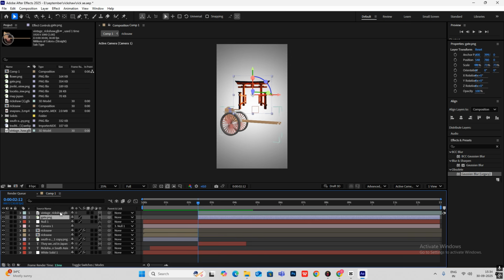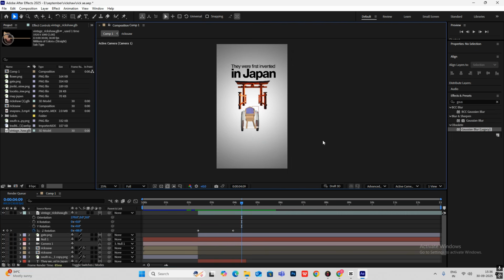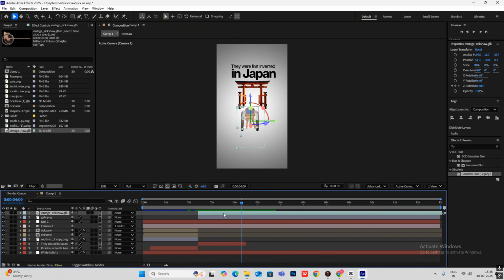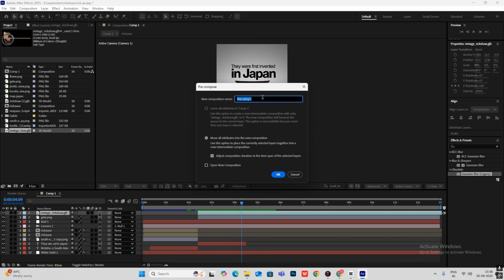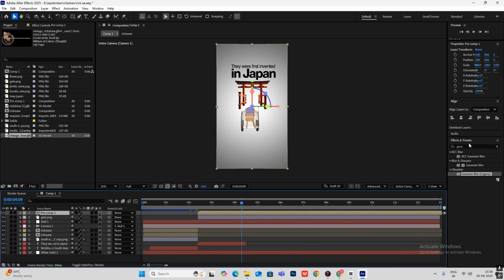So simply select this, hit R for rotation, click on Z rotation, go ahead, again hit on Z rotation, go to the start, and let's turn this something like this. Now again I'll make this Control Shift C, a pre-compose layer, hit OK, make it 3D.